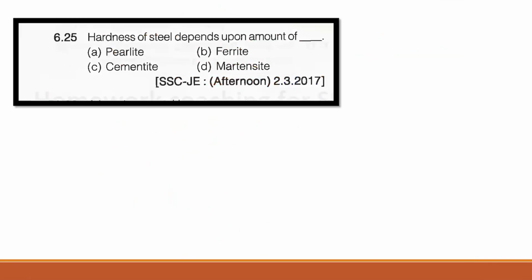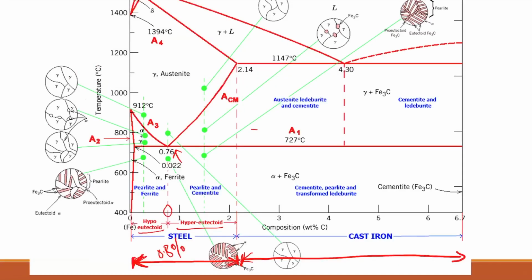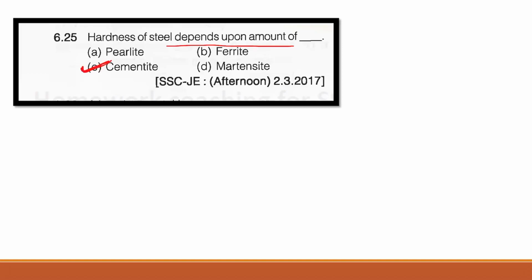Next question, question number 25, and this will be the last question of this series. So I'm going to upload the next questions in part 2, right? Question number 25, hardness of the steel depends upon, as we have seen earlier, hardness depends upon, the correct answer, here you can see that the correct answer is cementite, right? We have seen it earlier. As we increase the amount of carbon, we get this cementite, and cementite is hard. Hardness increases as the amount of carbon percent increases. That's why we get cementite.